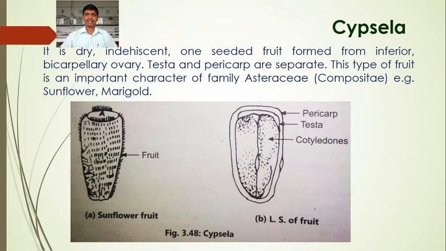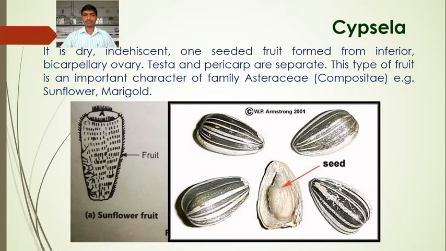So here we can see, in the LS of the fruit, the pericarp and testa, that is the seed covering, are free from each other, they are separate. But this fruit has been developed from the inferior bicarpillary ovary. The fruit type is the Cypsela. So here we can see the fruit of the sunflower.